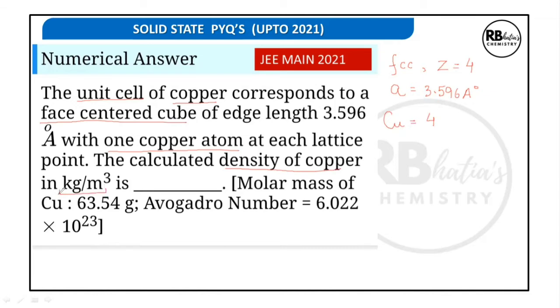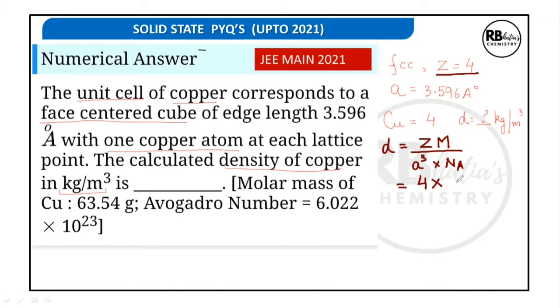Very important to keep in mind again the density unit. So we have written down the key points. We need a density in kg per meter cube. We have to calculate density. So density formula will go as Z into M upon a cube into Avogadro number. The only thing that you have to specifically look for is putting in the right units. So 4 is the value of Z, as we have already written, because this is FCC kind of unit cell.